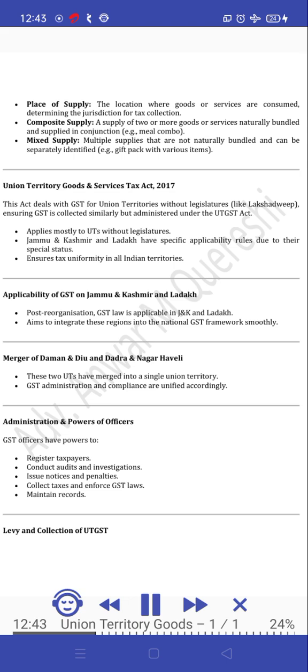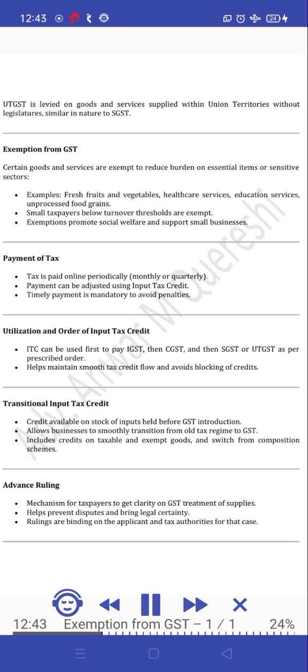Administration and powers of officers. GST officers have powers to register taxpayers, conduct audits and investigations, issue notices and penalties, collect taxes and enforce GST laws, and maintain records. Levy and collection of UTGST. UTGST is levied on goods and services supplied within union territories without legislatures, similar in nature to SGST.